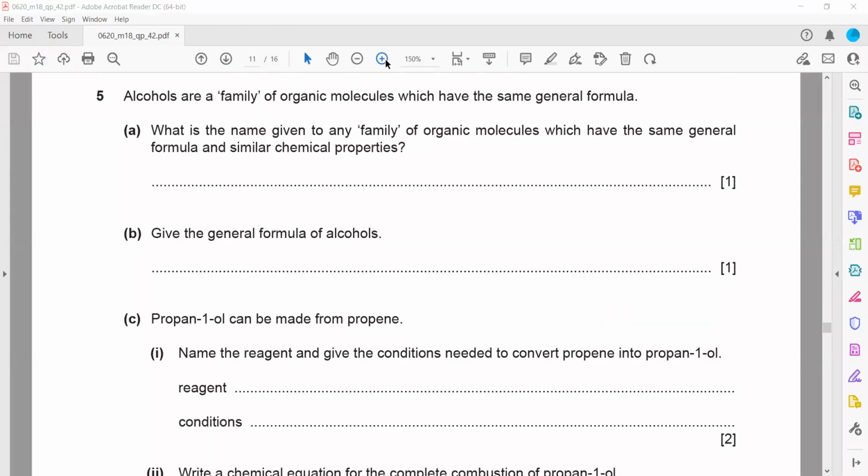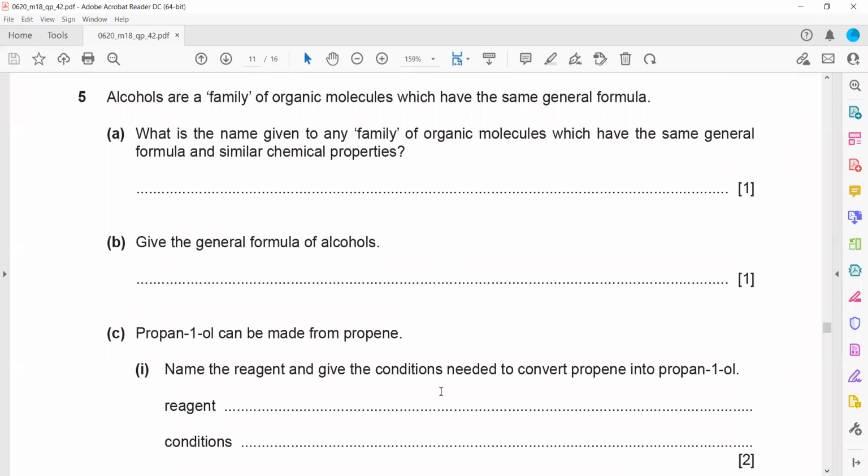So this is an organic chemistry question from the Feb/March session. Alcohols are a family of organic molecules which have the same general formula. What is the name given to any family of organic molecules? We call that a homologous series, which has the same general formula and similar chemical properties. So we call them a homologous series.